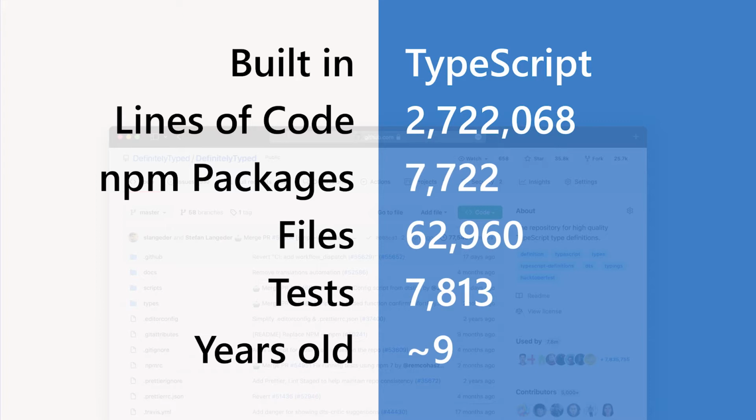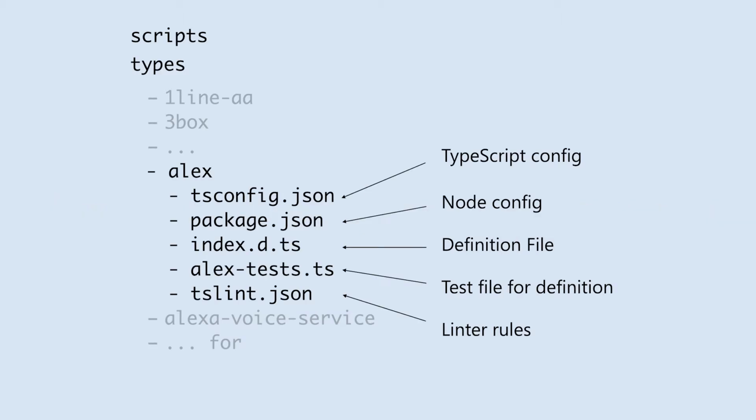So to understand the automation, we kind of need to have a better sense of how the repo is structured. It's quite simple, actually. There are really only 2 main folders in the repo. One is scripts, which is largely unimportant, and the other is types. And types is just a folder full of folders. There's about 8,000 of them, and they mainly contain 5 files. A thing that sets up TypeScript, a thing that sets up the node, a thing that sets up the definition, so that's the key point for each one, and then a tester for that definition, and then a linter.